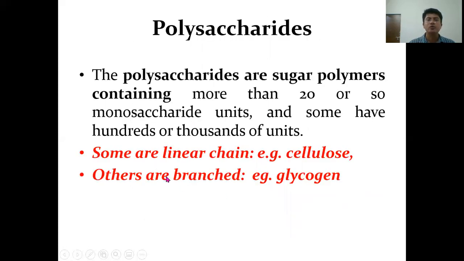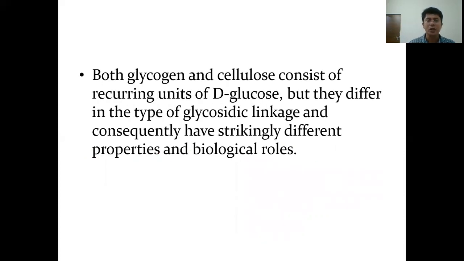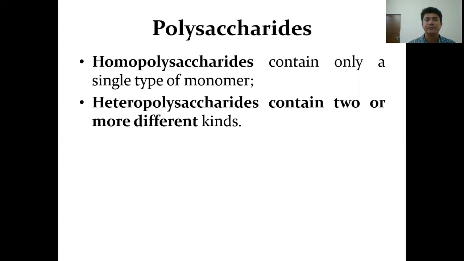Polysaccharides are the sugars containing more than 20 or so monosaccharide units, and some have hundreds or thousands of units. Some are linear chains, and the examples include cellulose, whereas others are branched ones, which includes glycogen. Both glycogen and cellulose consist of recurring units of D-glucose, but they differ in the type of glycosidic bond that links the glucose units, and hence different properties and biological roles are exhibited by these 2 polymers.